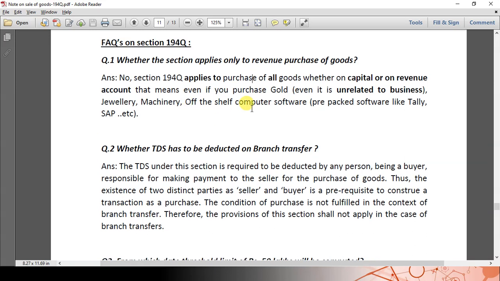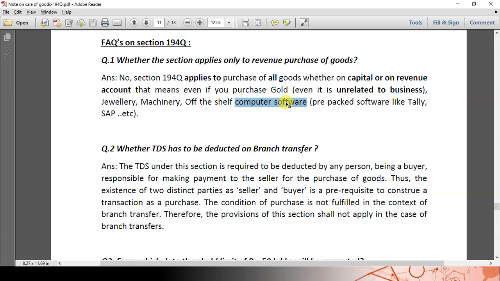Let us take an example: computer software, pre-packed software, that means off-the-shelf computer software. For example, let us take Tally, which is ready to be installed. The Tally software is to be treated as goods, and this transaction attracts TDS under section 194Q. If it is customized software, then it is a service covered under section 194J.